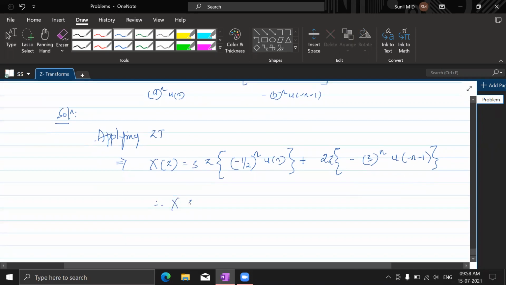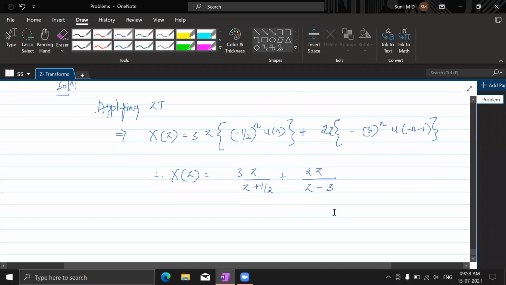So therefore, this X of z is 3z by z plus half because there is minus here, plus 2z by z minus 3. Fine. So here ROC is magnitude z greater than half. Here this minus is not considered because this is magnitude z. Magnitude means we don't consider the minus sign.